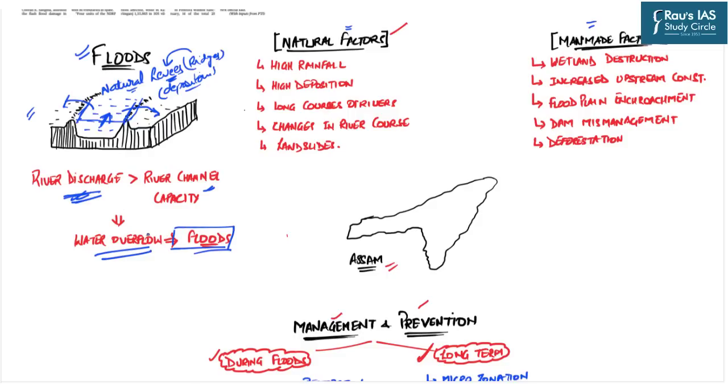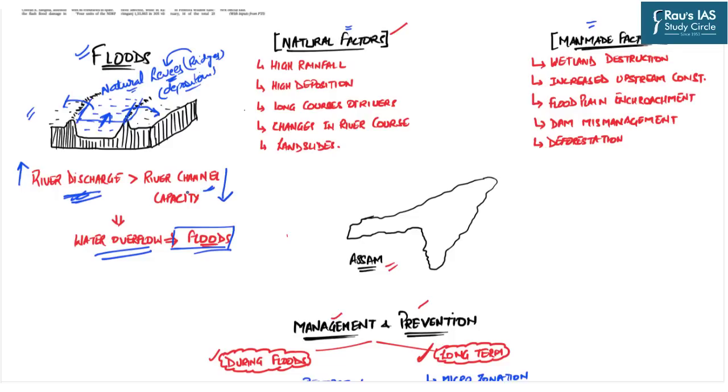Now, if you have to think about the reasons or factors responsible for floods, you just have to focus on those factors which either increase the river discharge, that is, which increase the volume of water in the river, or those factors which reduce the river channel capacity.